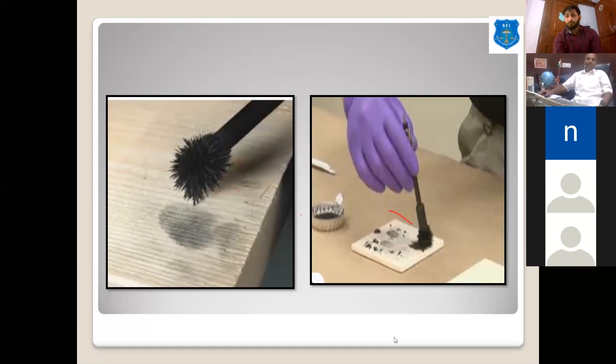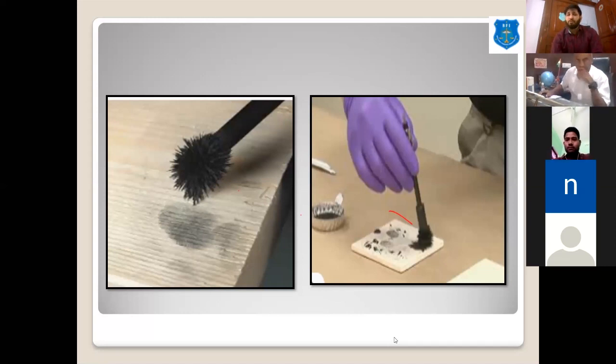Sir, I have one question: if a fingerprint is on glass, how can we take the fingerprint? We can use the black powder method. First we have to see what the condition of the fingerprint is, whether it is fresh or not. If it is fresh, we can use either the black powder method or the magnetic powder method to develop it. We take the powder on the brush and gently spread it over the glass surface.